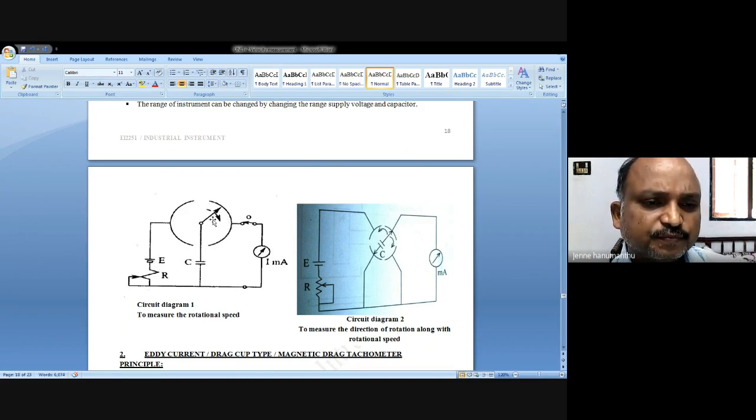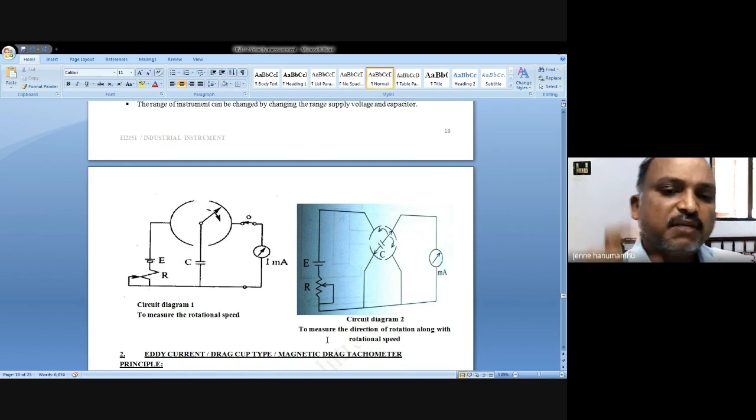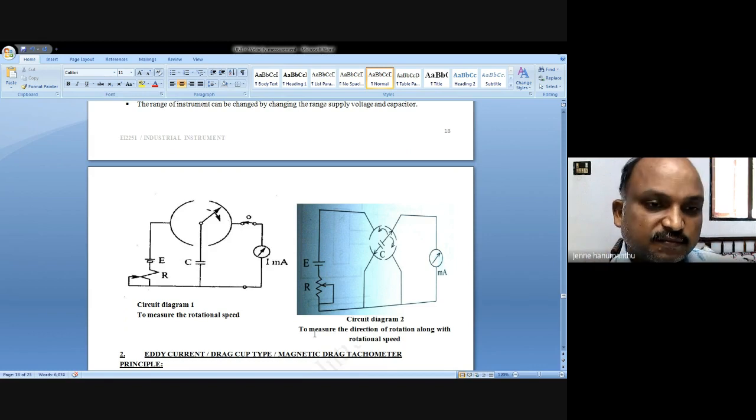What happens when this moves? The capacitor is going to charge and discharge. To measure the direction of rotation along with rotation speed, see this same diagram. The capacitor develops some EMF based upon the charging and discharging.